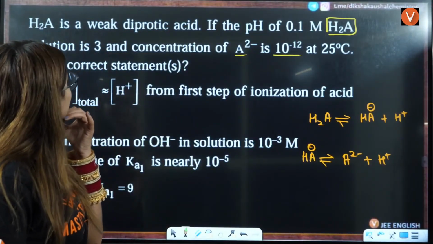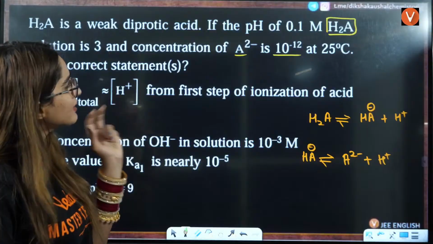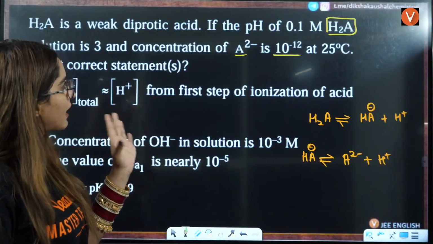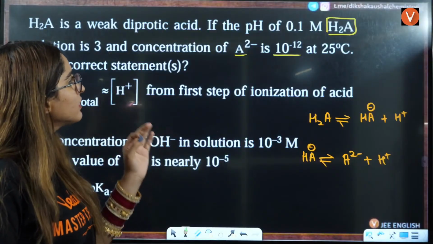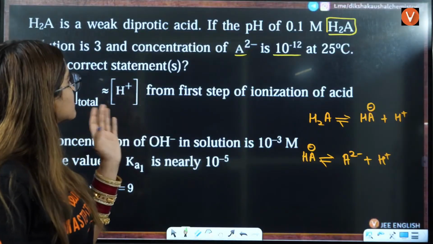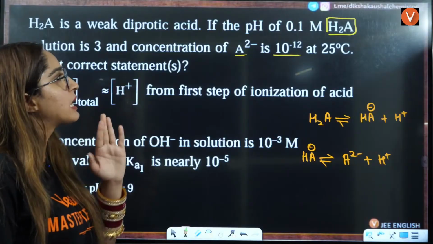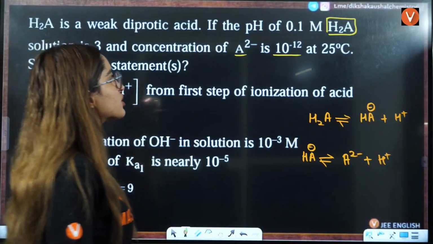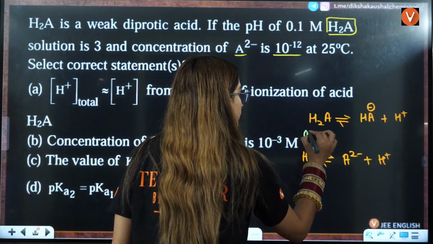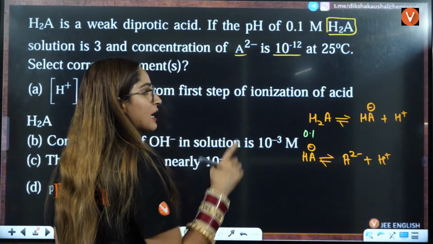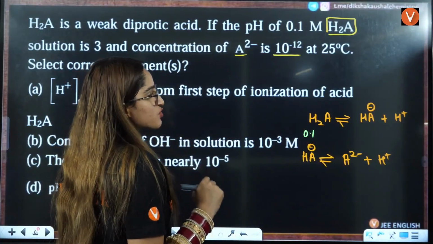Now they are saying it is weak, okay, fine, that means no 100% dissociation is there. pH of 0.1 M H2A solution is 3, and the concentration of A2 negative is also given to you. Now what I'll take, initially it is 0.1.